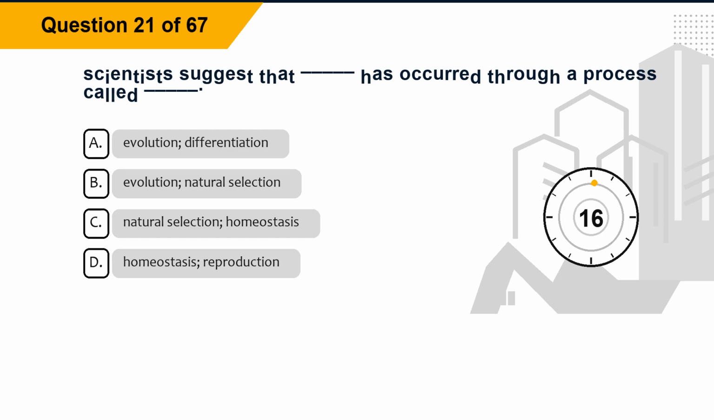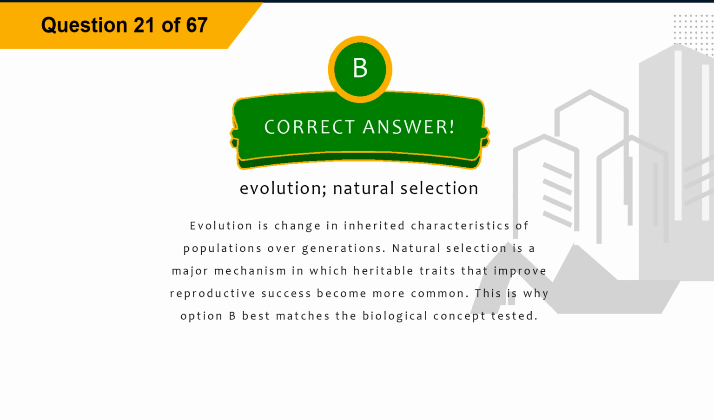Question 21. Scientists suggest that blank has occurred through a process called blank. Option A, evolution, differentiation. Option B, evolution, natural selection. Option C, natural selection, homeostasis. Option D, homeostasis, reproduction. The correct answer is option B, evolution, natural selection. Explanation. Evolution is change in inherited characteristics of populations over generations. Natural selection is a major mechanism in which heritable traits that improve reproductive success become more common. This is why option B best matches the biological concept tested.